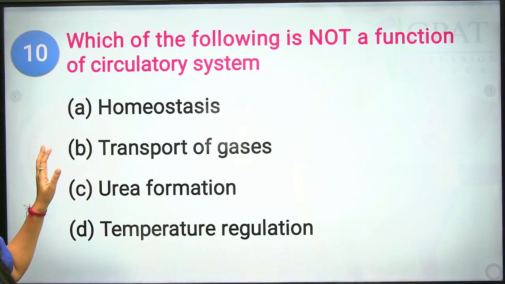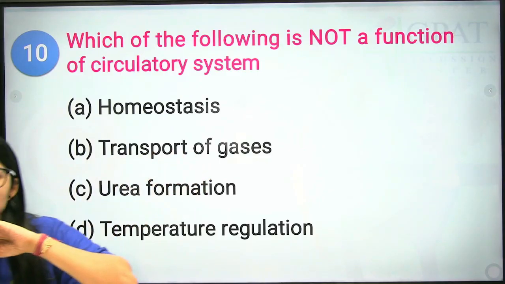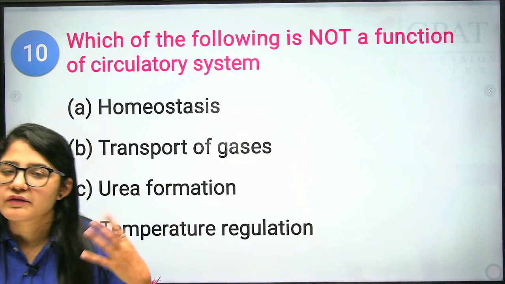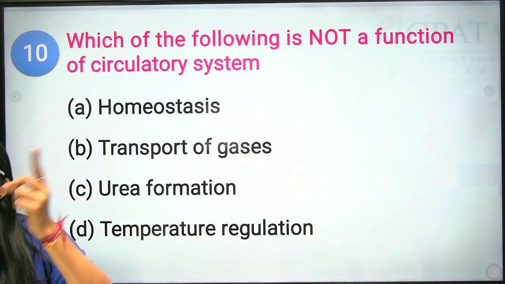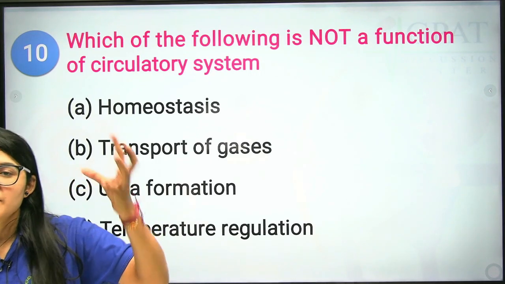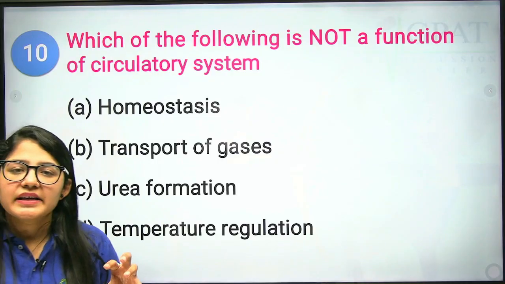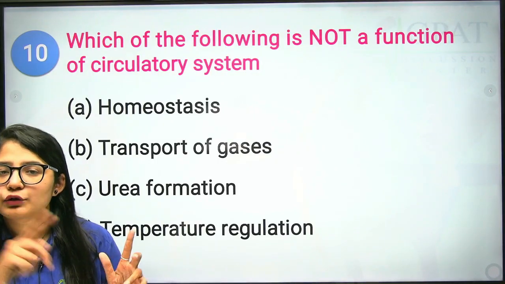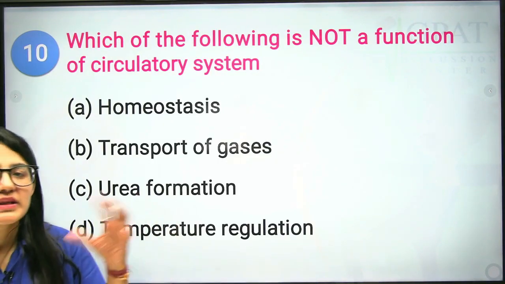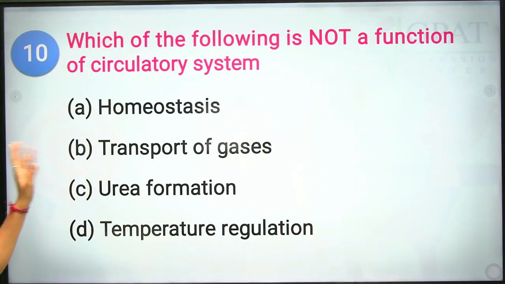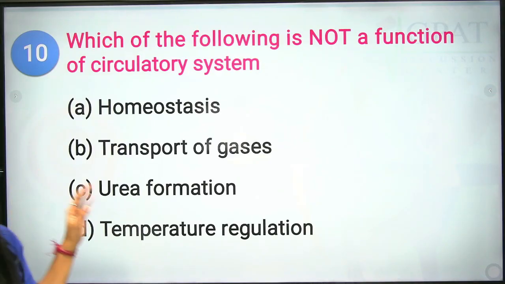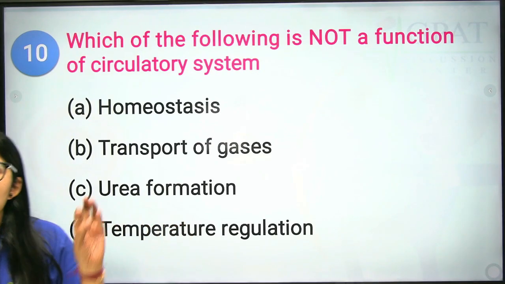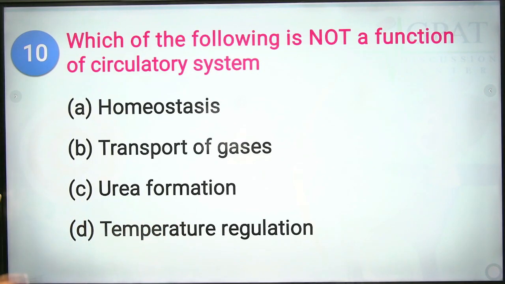Okay. Next we have transport of gases. In the transportation of gases, our lungs exchange carbon dioxide and oxygen, and this is also a type of circulatory process, because once carbon dioxide is released out, oxygen comes in and it circulates through the complete body. The same process goes on. So this is a function of the circulatory system. Homeostasis is also a function of the circulatory system as it maintains the balance of water, salts, electrolytes, temperature, pH, etc.